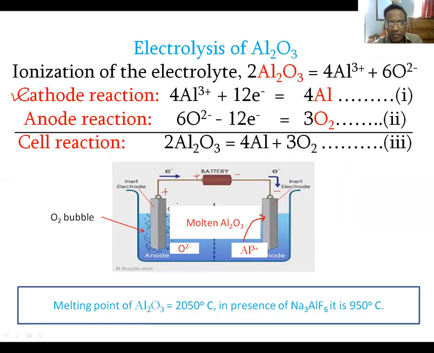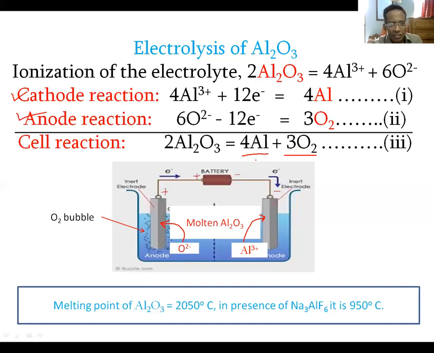On the other hand, oxide ion, being negatively charged ion, will move to the positively charged electrode, and according to this equation, oxide ion will release electron, that is, it will be oxidized to produce oxygen gas. Finally, the aluminum oxide will be decomposed to its component elements, aluminum and oxygen.